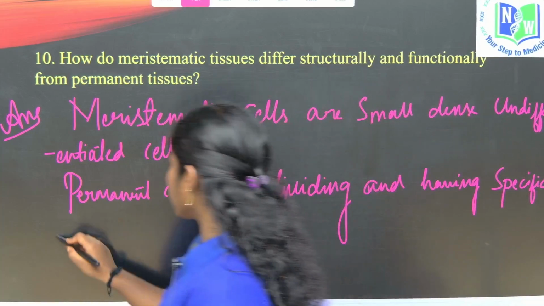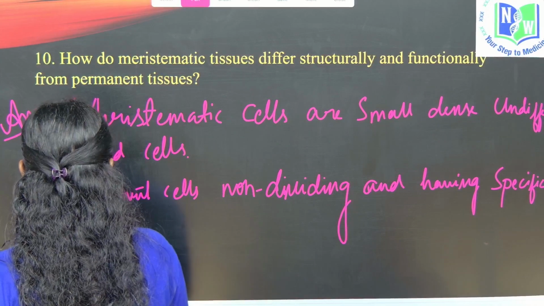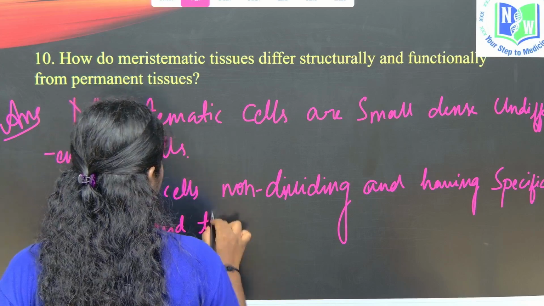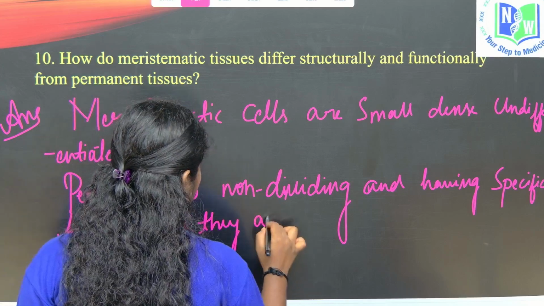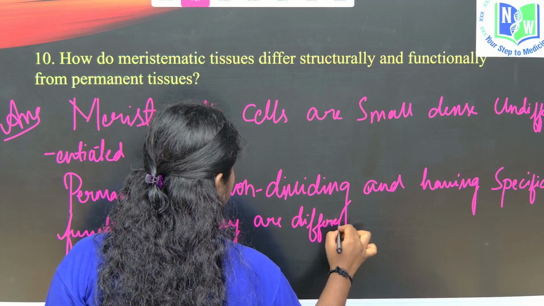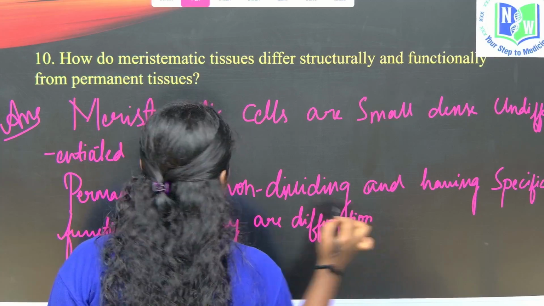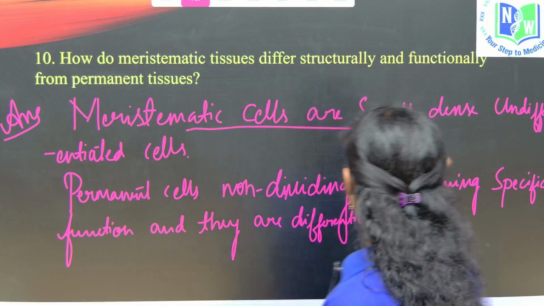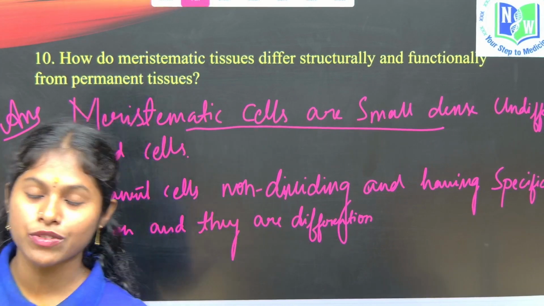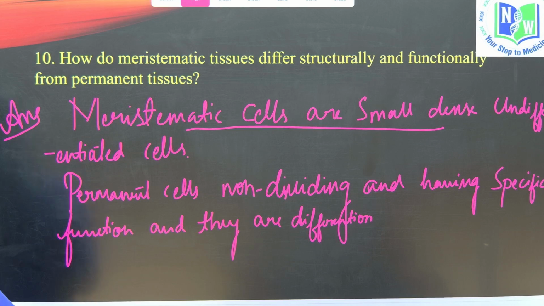Specific function, and also they are differentiated cells, which means having the specific function, right? So meristematic cells are small, dense, undifferentiated cells, and permanent cells are non-dividing cells which have a specific role to perform, right?